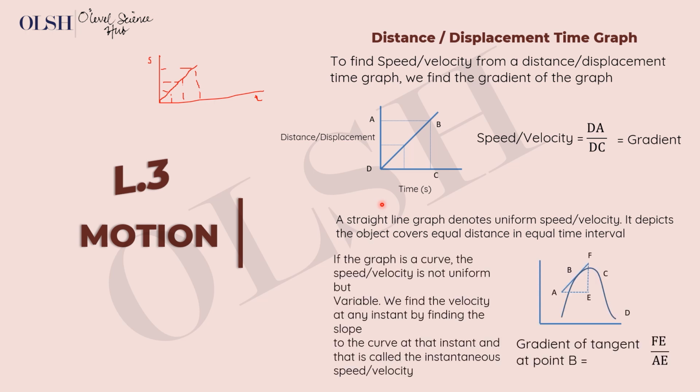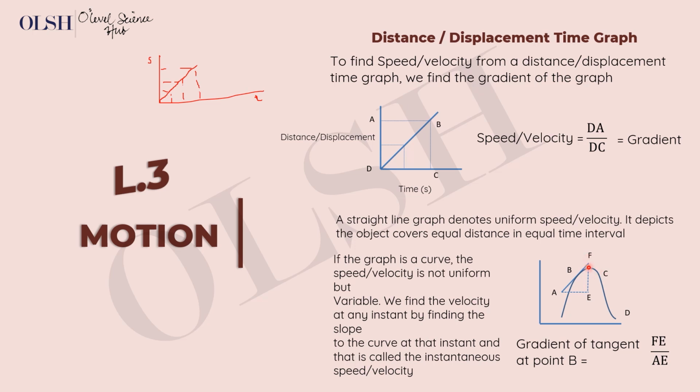So if the graph is a curve and we are asked to find the speed or the velocity, it means we're going to find the gradient at a particular point on the graph. First of all, once you see a distance time graph or displacement time graph and it's curved, you just know automatically that it is not uniform motion. So you can't really find the velocity of the whole motion. What you can find is the instantaneous velocity at a particular point in time.